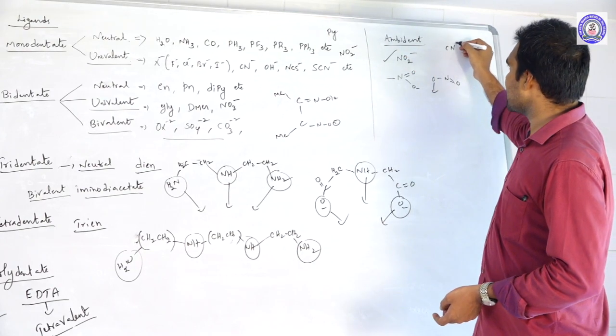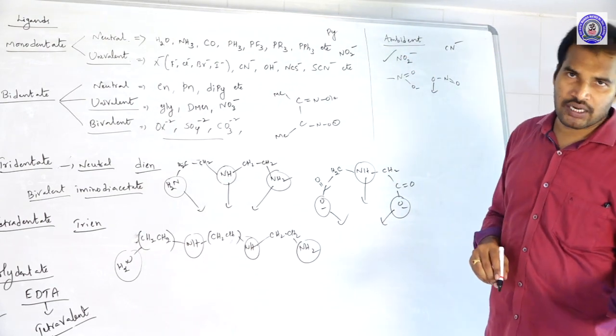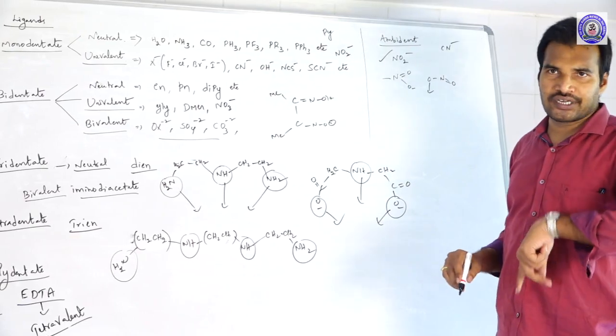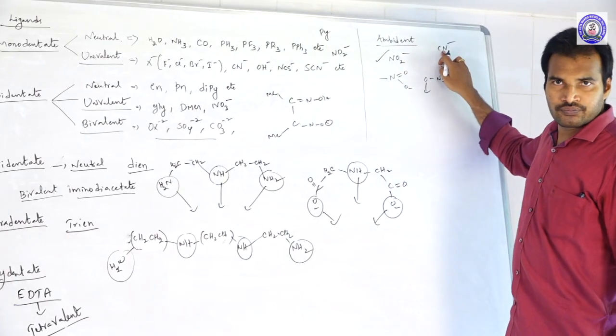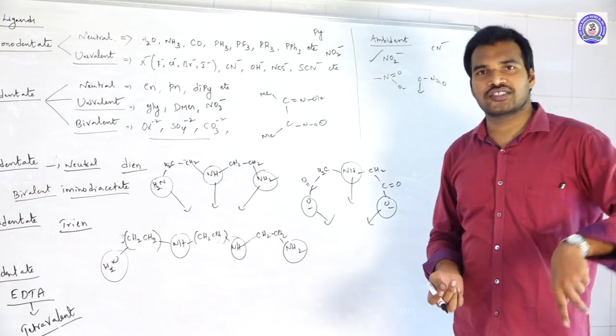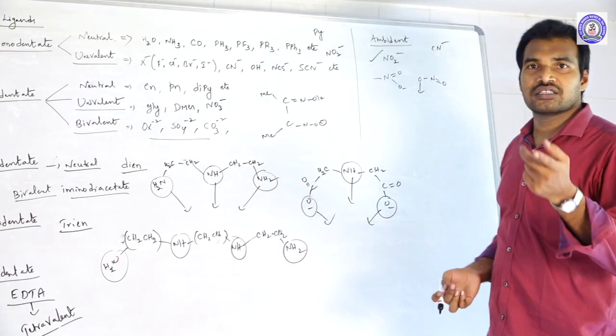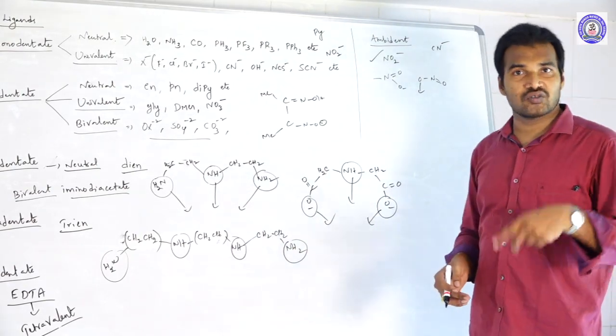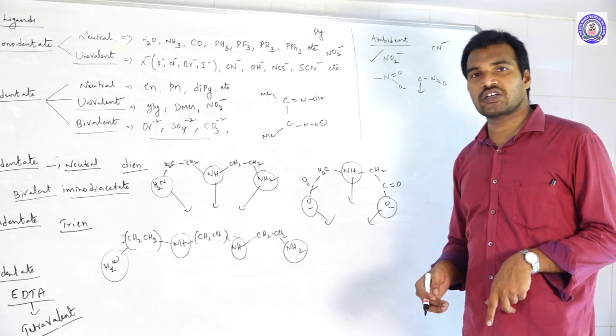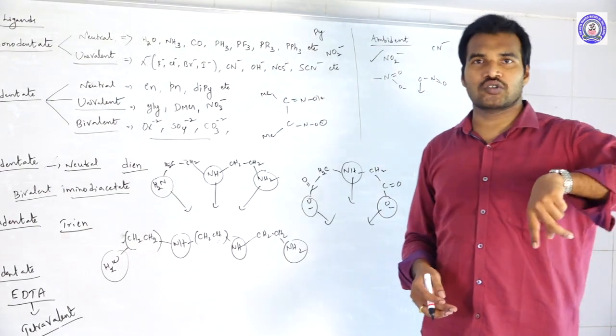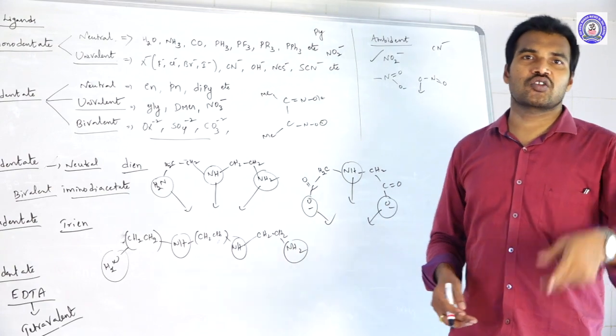And one more thing, CN minus also. Either carbon may donate or nitrogen may donate. If carbon donates, it is cyano, and if nitrogen donates, it is isocyano. Similarly thiocyanate, NCS, SCN. NCS we call as what? Isothiocyanate. SCN we call as thiocyanate.